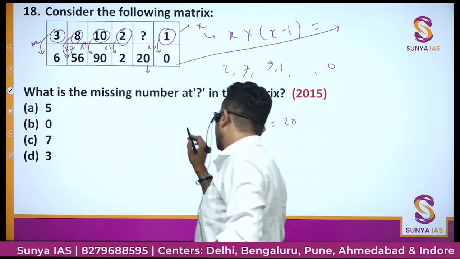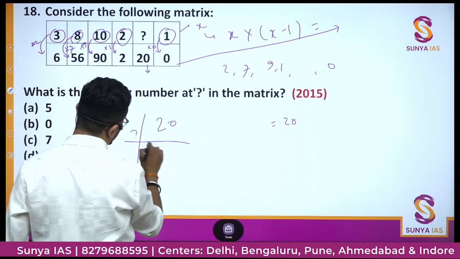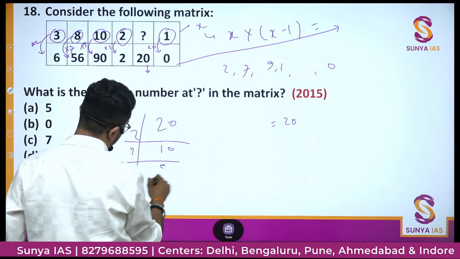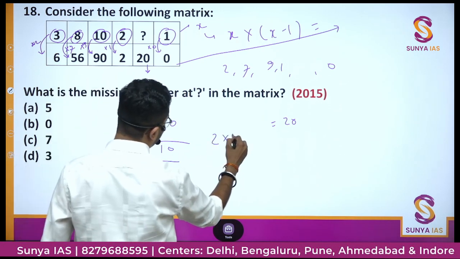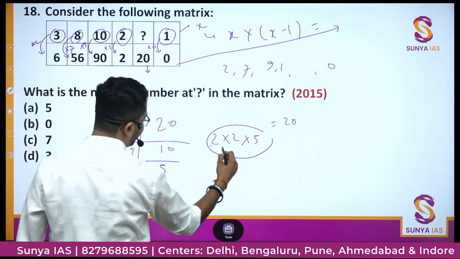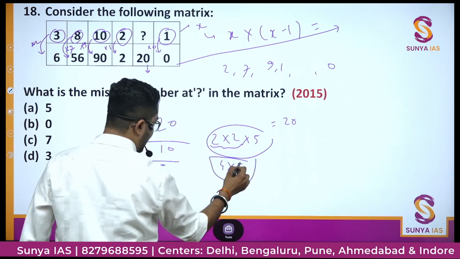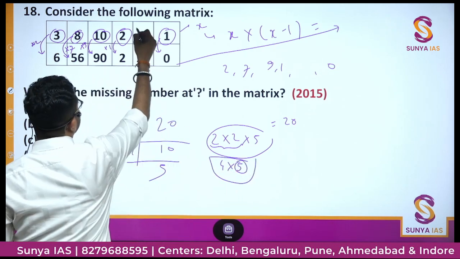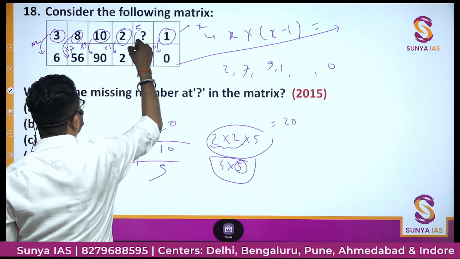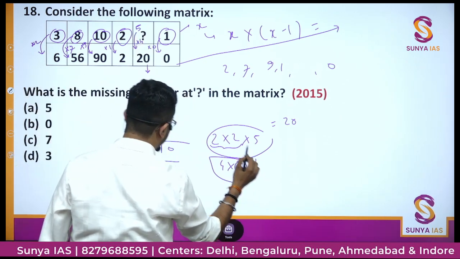So let's do the factors of 20. The factors of 20 will be 2 into 2 into 5. We need to find only two numbers. So if we take these two together, this is 4 into 5. So if that number is 5, let's say, then we multiply by 4. 5 into 4 is 20. Then our correct answer would be 5.